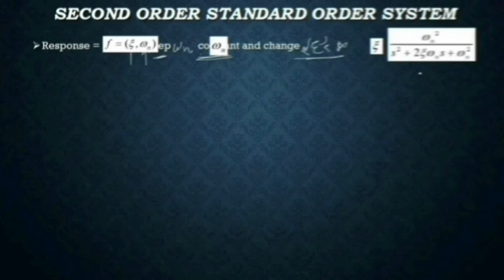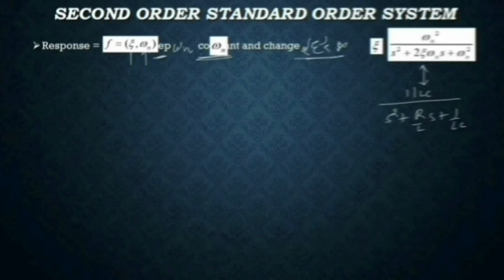So we can say, if we take the analogy of this with the previous RLC circuit, then the response will come out to be 1 by LC divided by S square plus R by L S plus 1 by LC. In this case, we compare both of them: 2 zeta omega n with R by L, and omega n square equal to 1 by LC. So we can say omega n comes out to be 1 by root LC, and zeta comes out to be R by 2 root C by L.